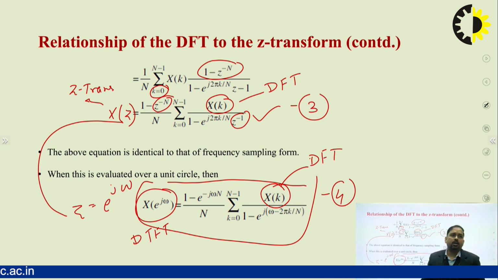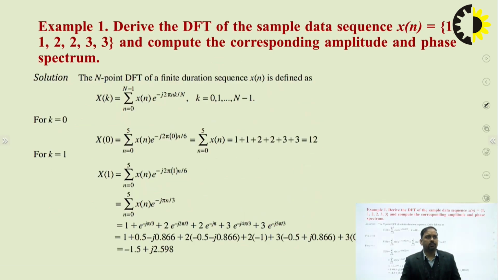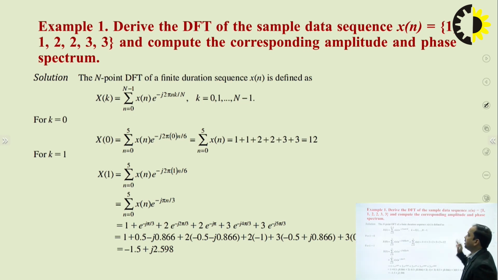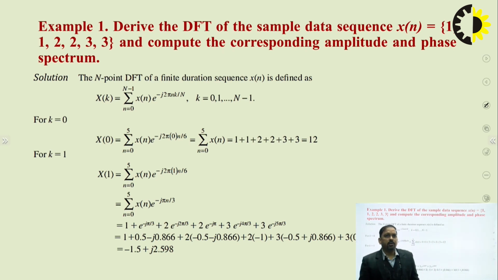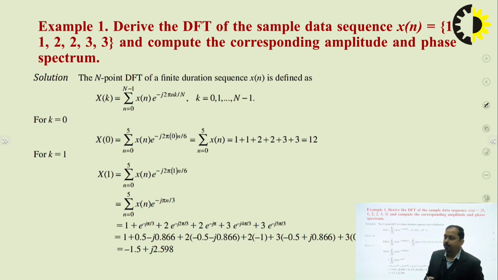So after these relationships, we just want to take some numericals. Derive the DTFT of the sample data sequence x of n, which is of finite duration, having, let's say, a total number of 6 samples: 1, 1, 2, 2, 3, 3, and compute the corresponding amplitude and phase spectrum. We are already aware that if we calculate the discrete Fourier transform, that is in the frequency domain, we are interested in the magnitude response and the phase response, which are also called the amplitude and phase spectrum.